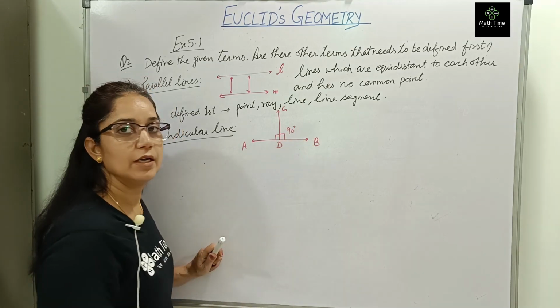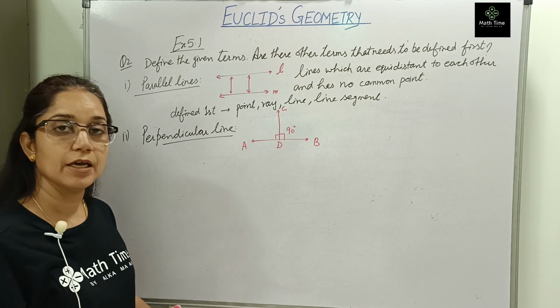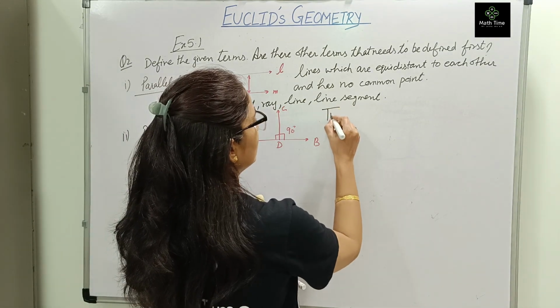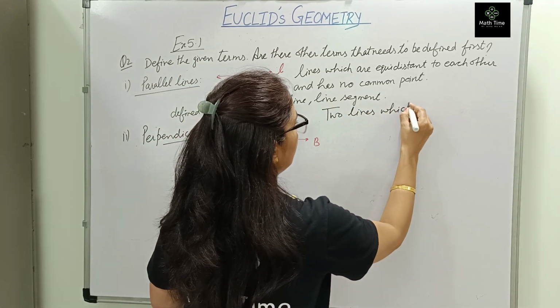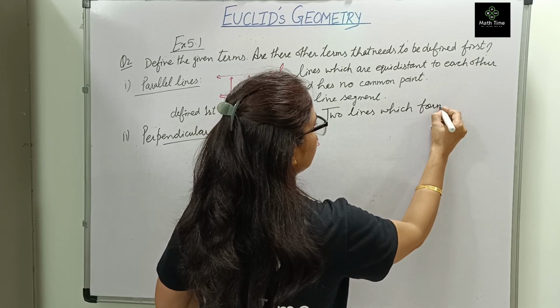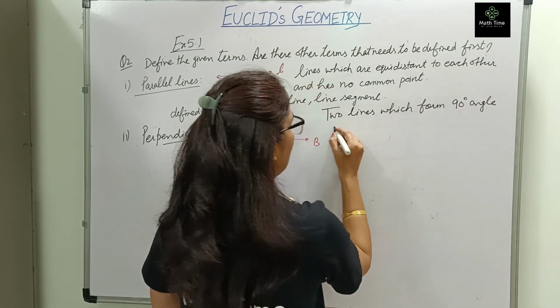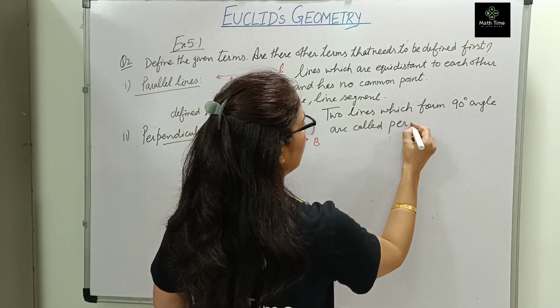So a line falling on another line making an angle of 90 degrees, they are called perpendicular lines. Two lines which form a 90 degree angle are called perpendicular lines.